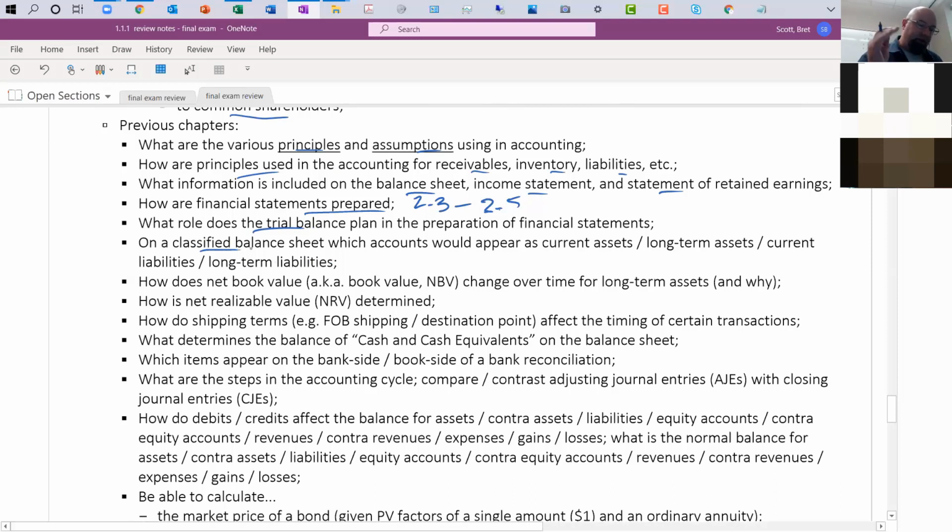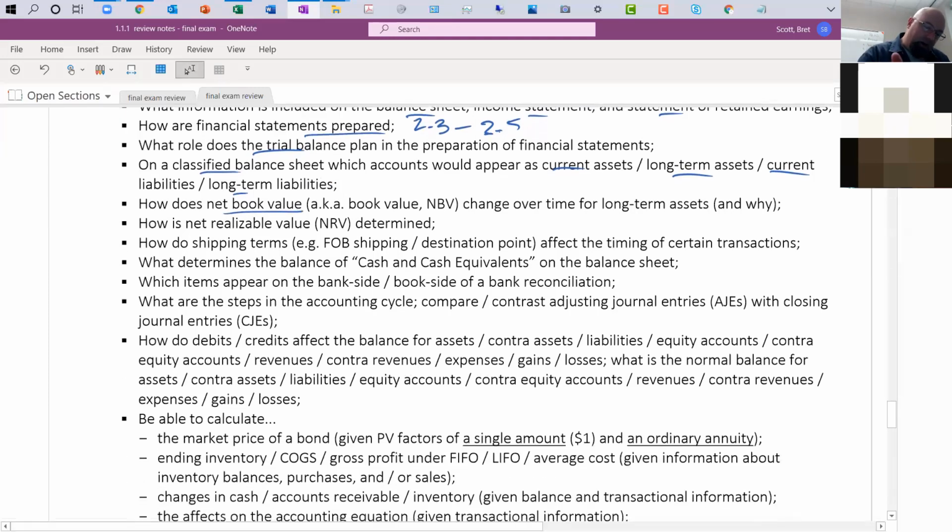Classified balance sheets, we're talking about current assets versus long-term assets, current liabilities versus long-term liabilities. Which accounts do we expect to see in long-term versus current? How does the net book value of a long-term asset change over time? So when we talked about we buy equipment, right?